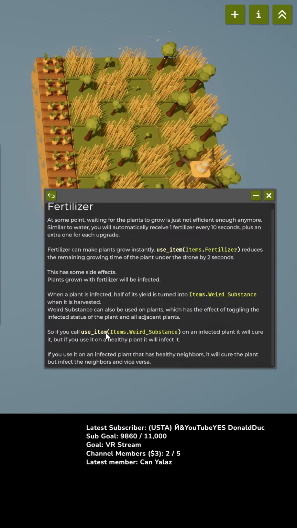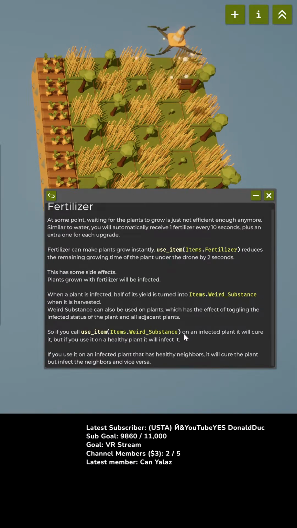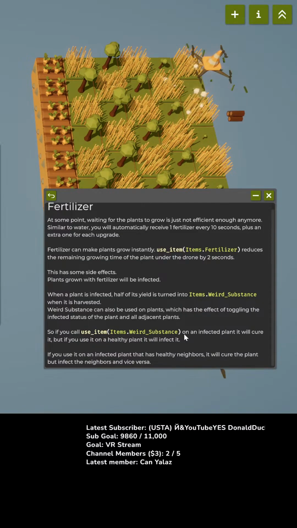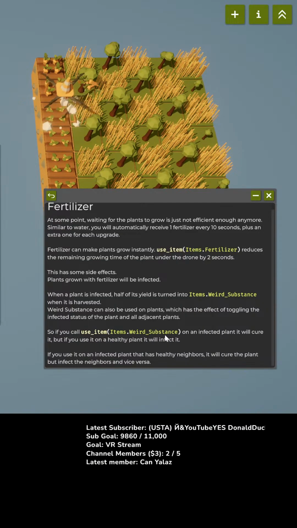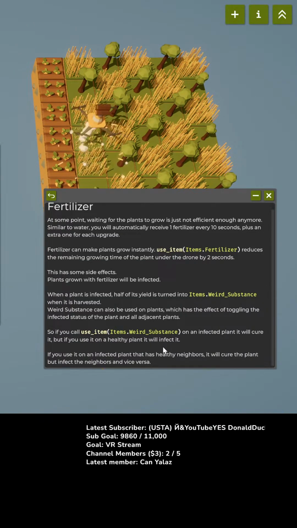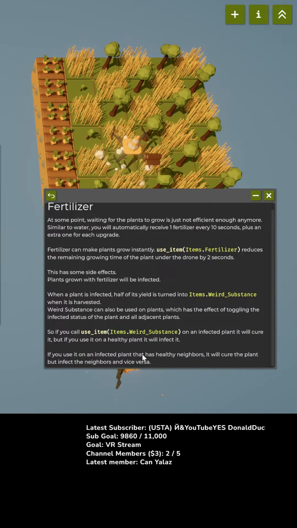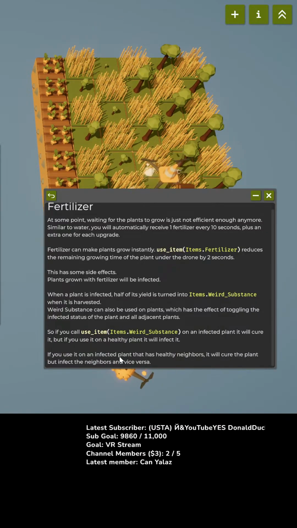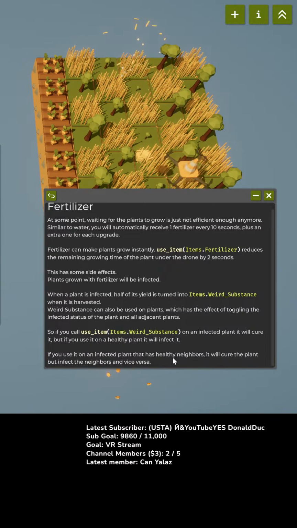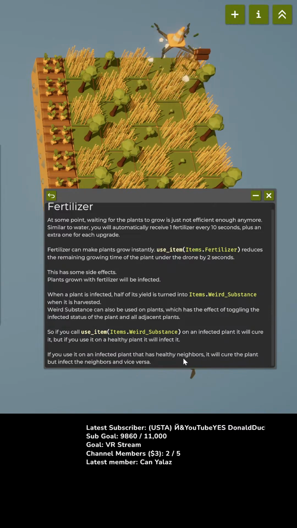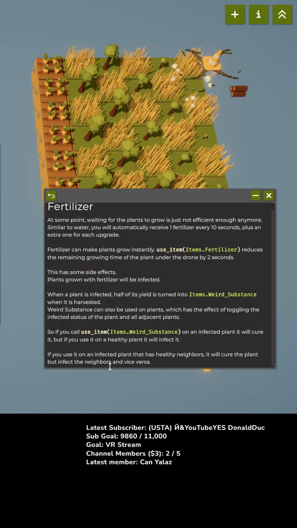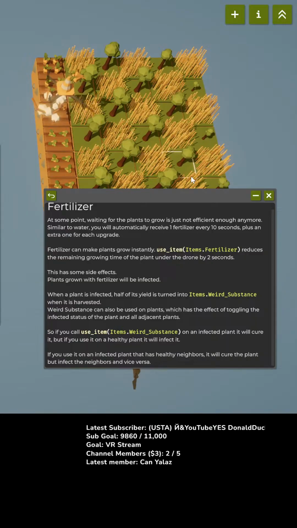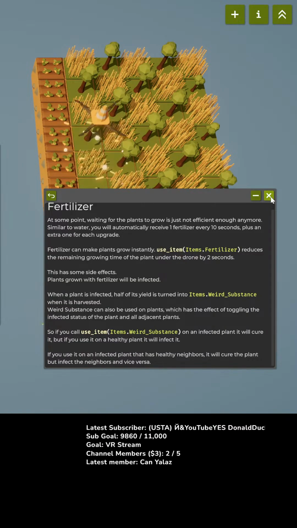So if you call use item items.weird substance on infected plants, it'll cure it. But if you use it on a healthy plant, it'll infect it. So you have to check if it's healthy. If you use it on an infected plant that has healthy neighbors, it will cure the plant but infect the neighbors, and vice versa. Ooh, complex fertilizer stuff.